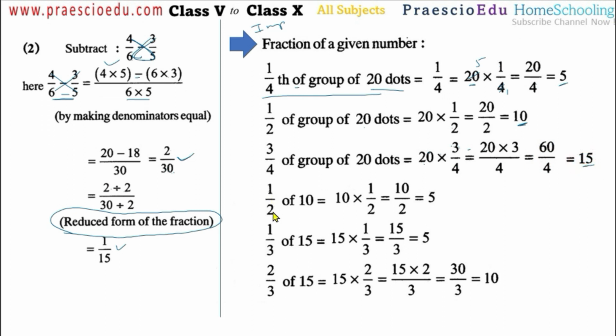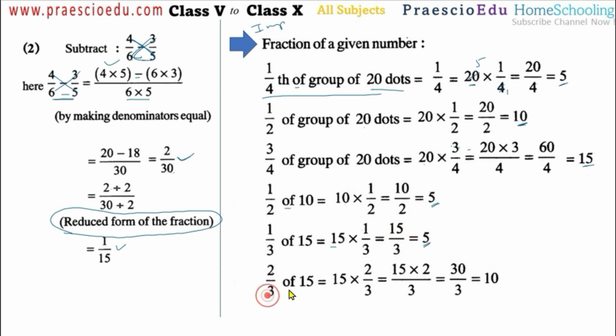So likewise, 1 by 2 of 10 means 1 by 2 multiplied by 10. So 10 multiplied by 1 by 2 means 10 by 2, or we can say the answer is 5. Then like this one, 1 by 3 of 15. So 15 multiplied by 1 by 3 or 1 by 3 multiplied by 15, both are the same. So 15 ones are 15. So 15 divided by 3 means 5.